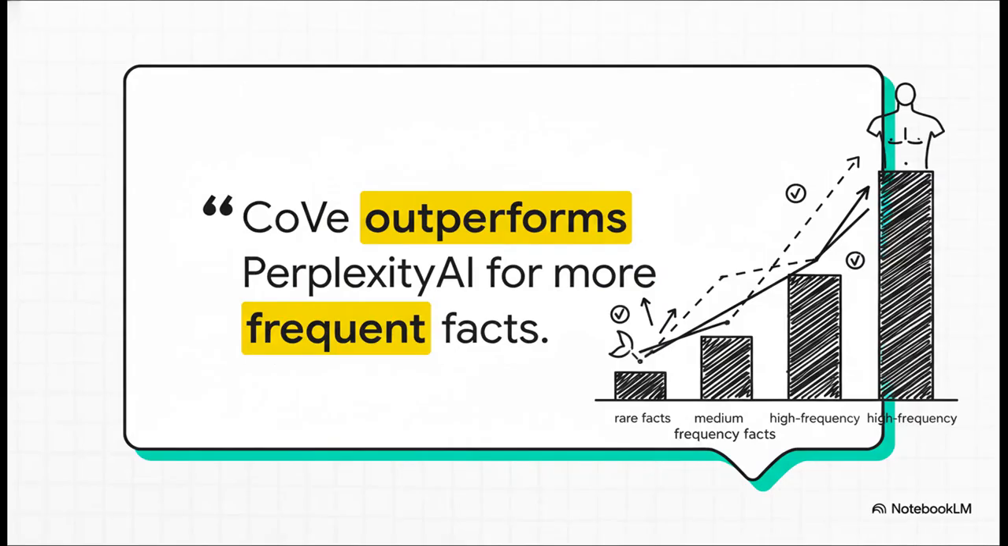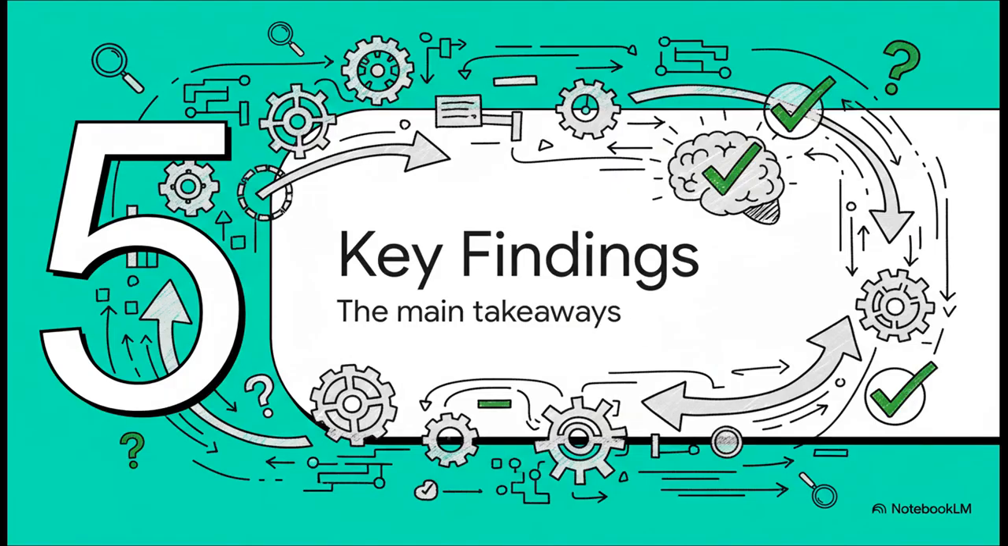And this graph shows us something really nuanced about where CoVe excels. It breaks down performance by how rare a fact is. And sure, for the super obscure, long-tail facts, a retrieval system still has an edge. But for the more common and medium-frequency facts, the head and torso of the knowledge distribution, CoVe's deliberation process actually outperforms retrieval. So let's bring it all home.